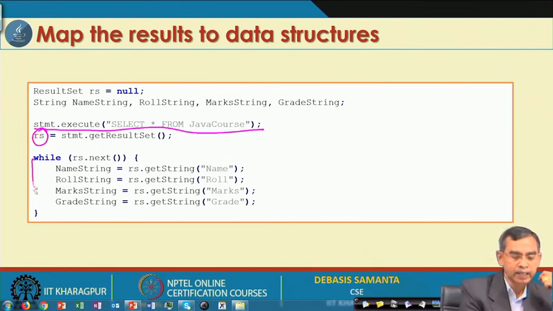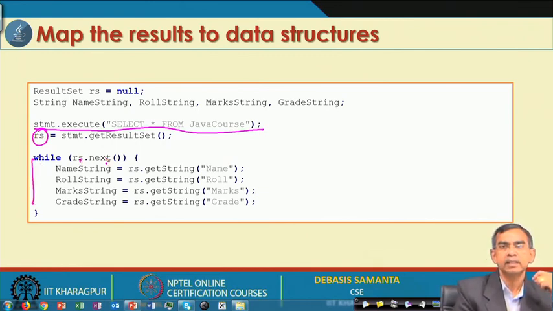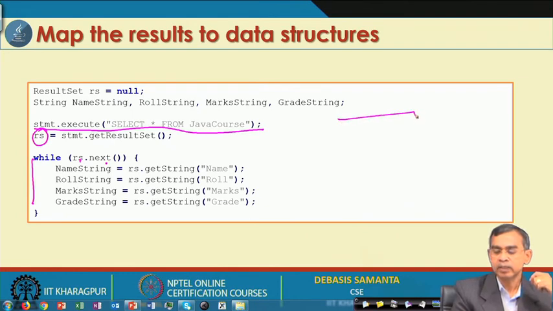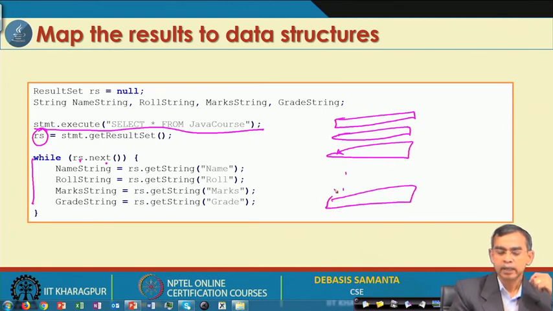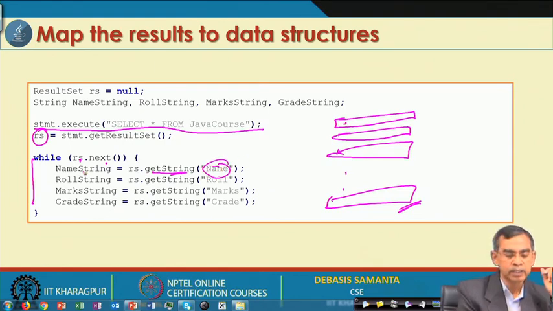Now, here, while rs.next means start. The result set will contain record 1, then record 2, record 3 and so on, up to n records. So, while rs.next, when it is not the end of these records, it will process: name string rs.get string, that means name, which is basically the first field, will get into this one, roll gets into this one, marks gets into this one, grade gets into this one.